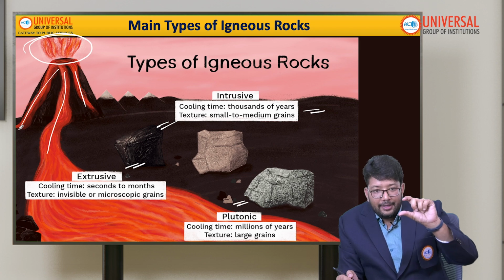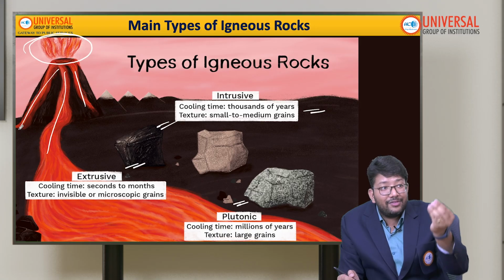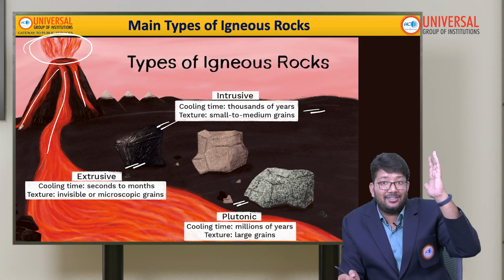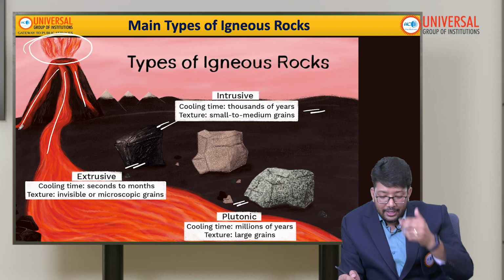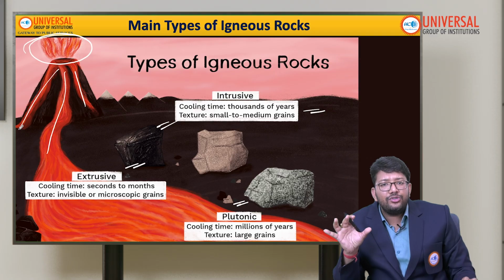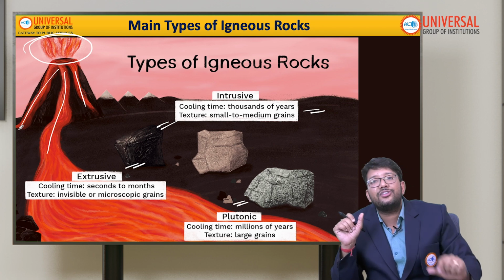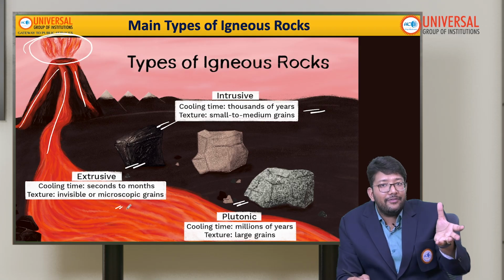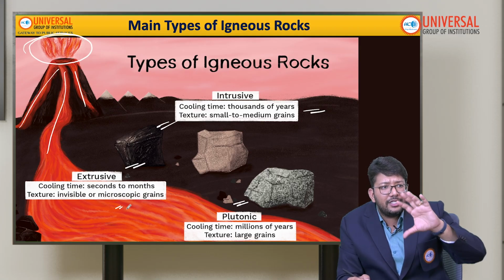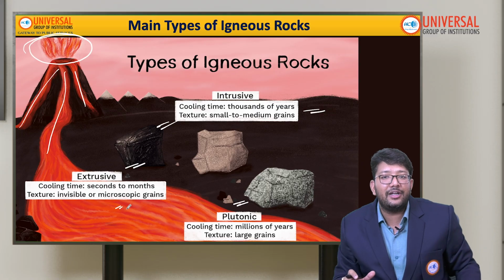When the magma comes out as lava, it may cool within seconds, and sometimes it takes months. That is called extrusive. So in extrusive rocks, sometimes there is not a lot of time for cooling, sometimes there is. The texture would be invisible, like we won't be able to see the crystals properly, or the grains will be very microscopic. If there is rapid cooling, there will be no such grains. There is no time to make the crystals, so it will instantly solidify.